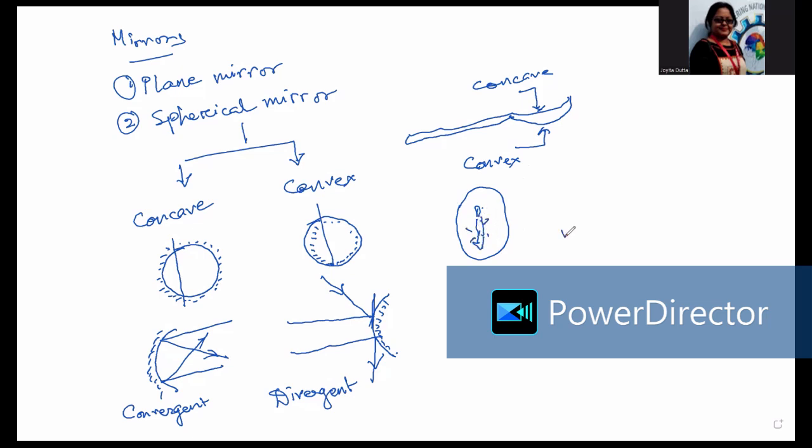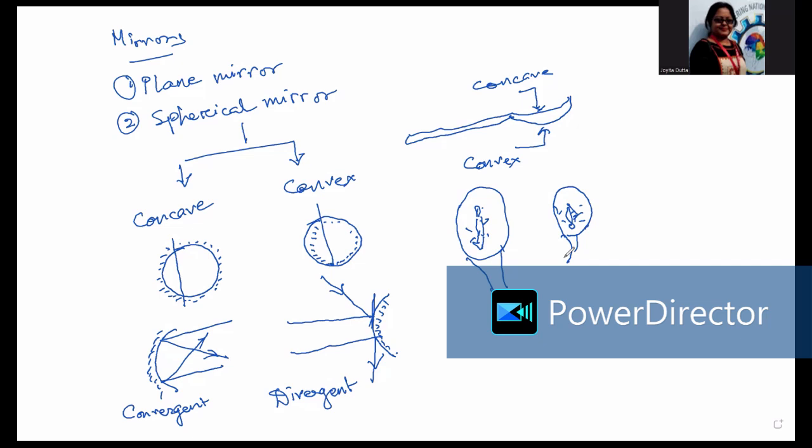But if you see the front side of the spoon, you will see yourself upside down, and it will be a very big image. It will be very blurred. So this is the front side and this is the back side of the spoon.